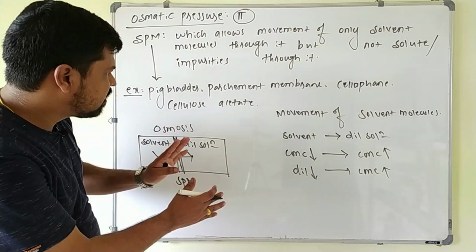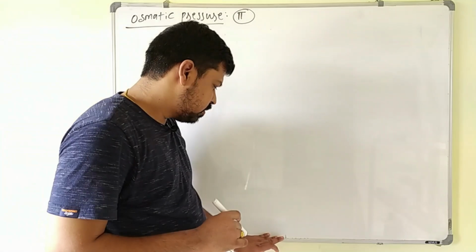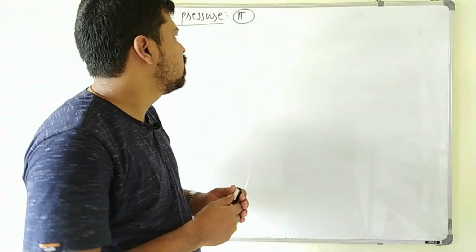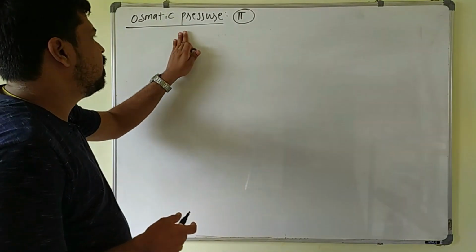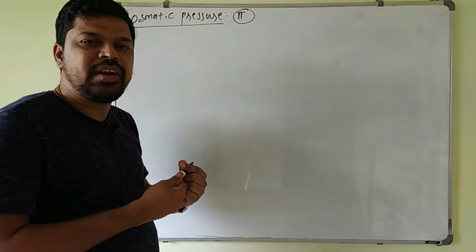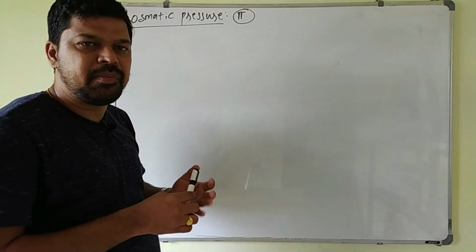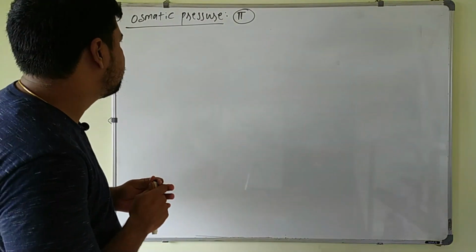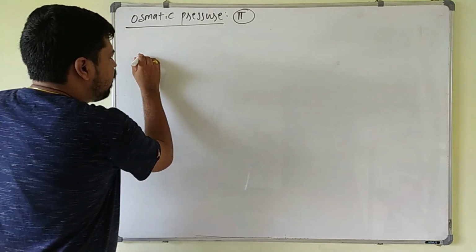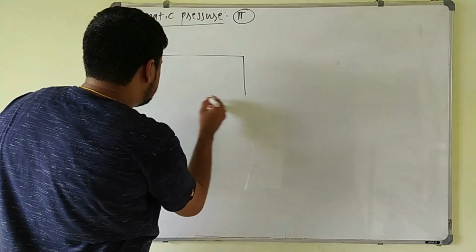Okay, now we'll discuss osmotic pressure. So what is osmotic pressure? Already we know that whenever a solvent and a solution are separated by a semi-permeable membrane, solvent molecules will move from the solvent to the solution side.